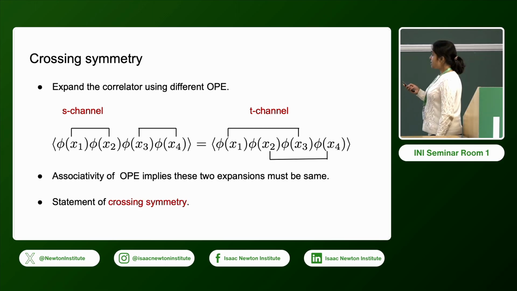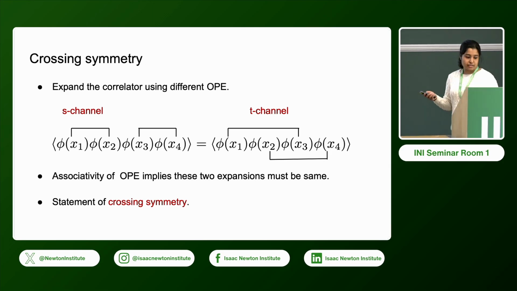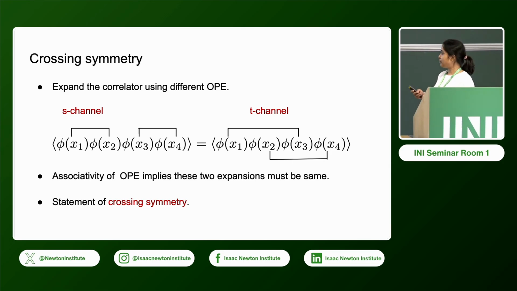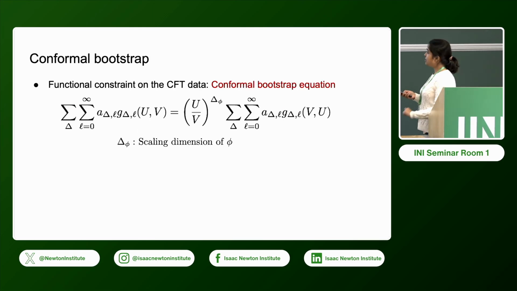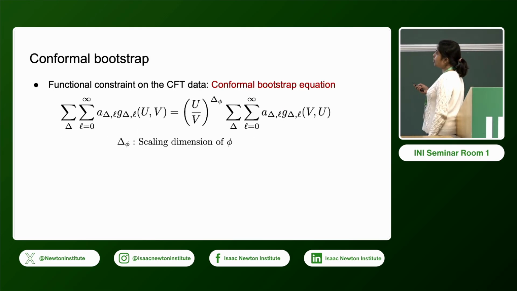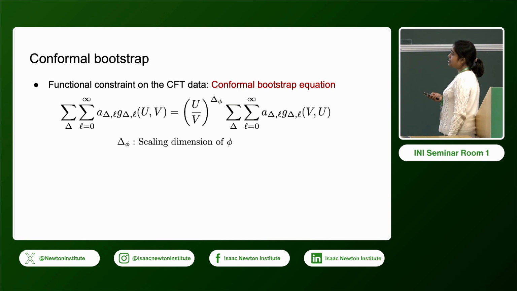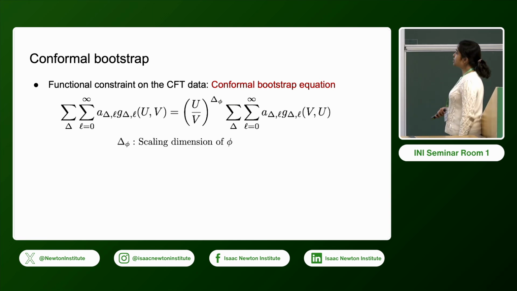Now, this equation can be written in a compact form in terms of conformal blocks, which is this one. This is the conformal bootstrap equation. On the left side we have the S-channel expansion of the correlator, and on the right we have the T-channel expansion.